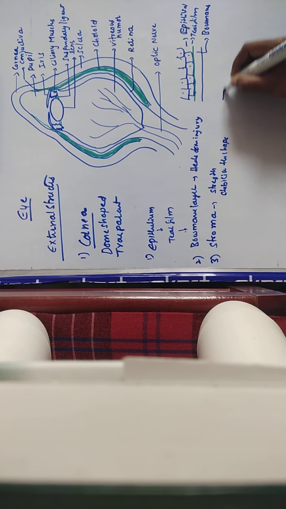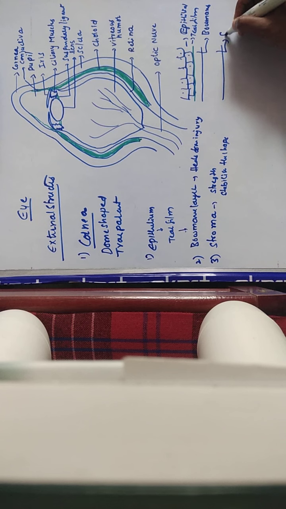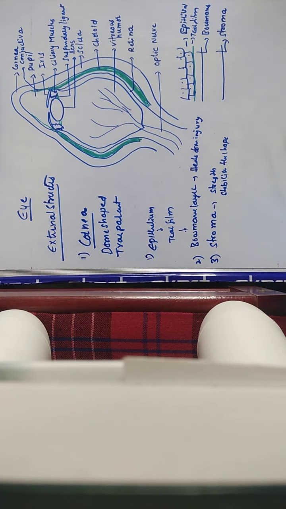See, if you see, this is a very thick part, you will call it the stroma. It is next to this Bowman's layer. This stroma is a very thick layer, providing strength to the cornea as well as stabilizing the shape of the cornea. Okay, and the next layer you will call it Descemet's membrane.